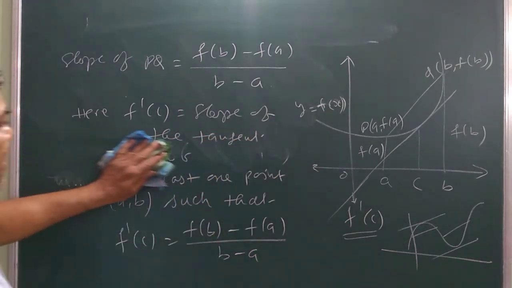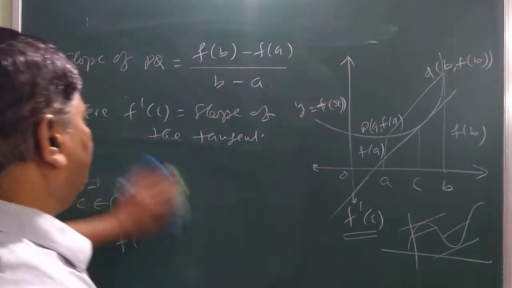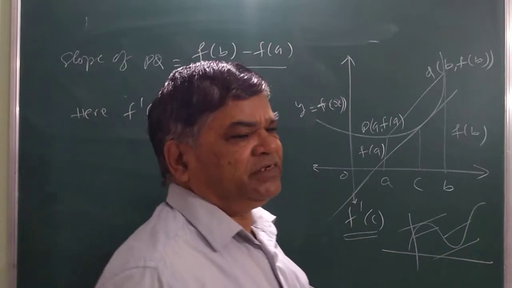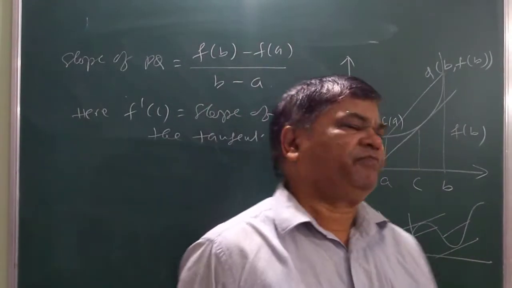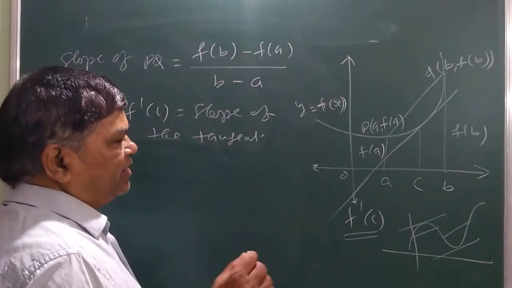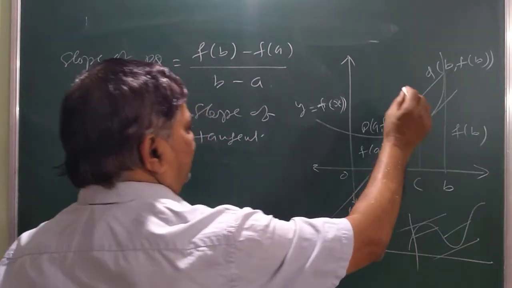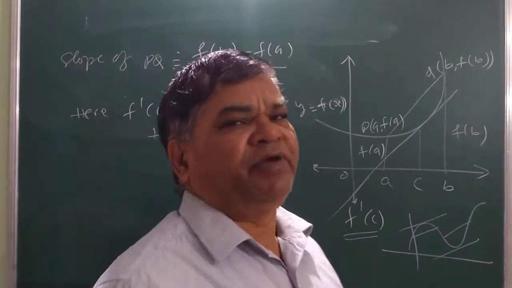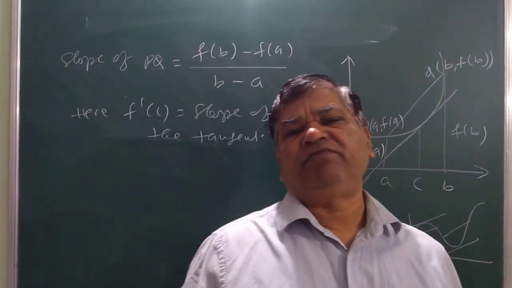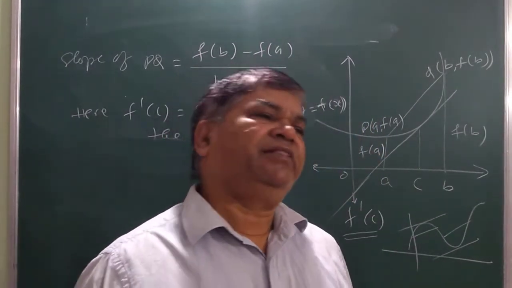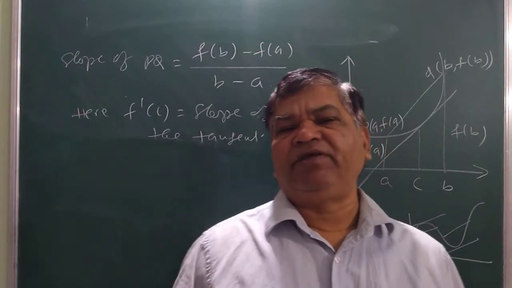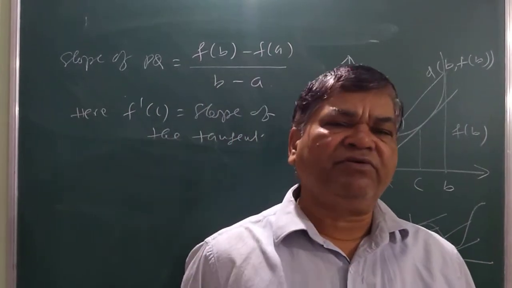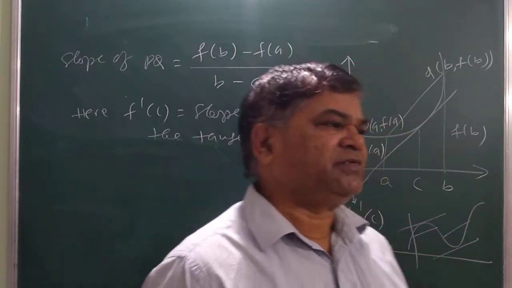So when you take the derivative of any function at a point, this represents the slope of the tangent. This is one meaning of the derivative. As you know, if two lines are parallel, their slopes are equal to each other. In the case when the lines are perpendicular, the product of their slopes must be equal to -1. These are the two main cases.